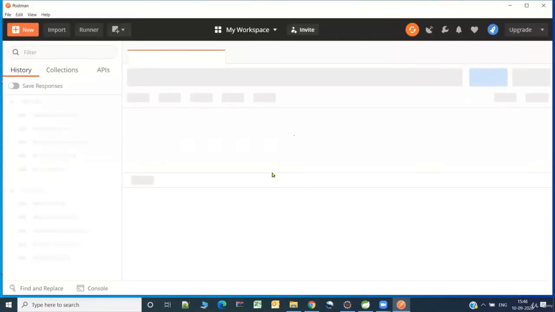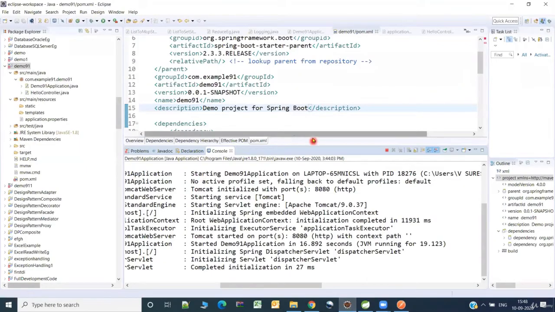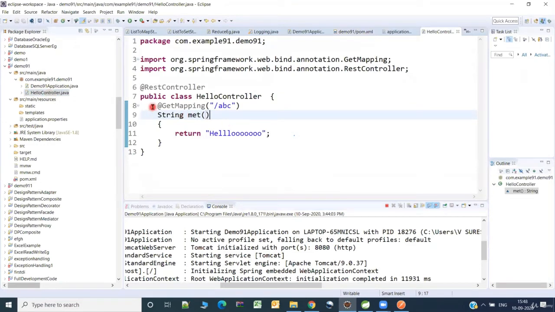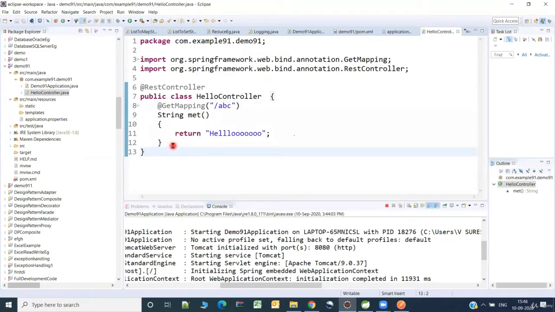So I have just opened the Postman tool. Let it open. It may take a few more seconds. So in the meanwhile, let's go and explore the application. Similarly, see here in the controller, we have exposed one REST endpoint. You can have any number of REST endpoints, and each REST endpoint can use a different HTTP method, say get method or post method, delete method, to perform the CRUD operations. That is create, read, update, and delete.